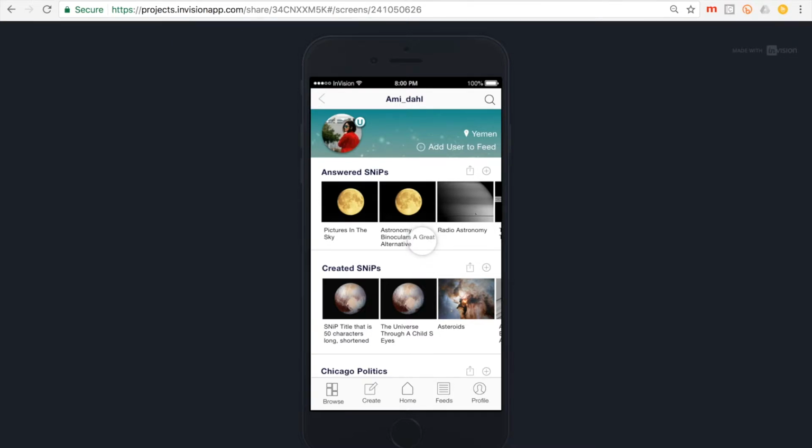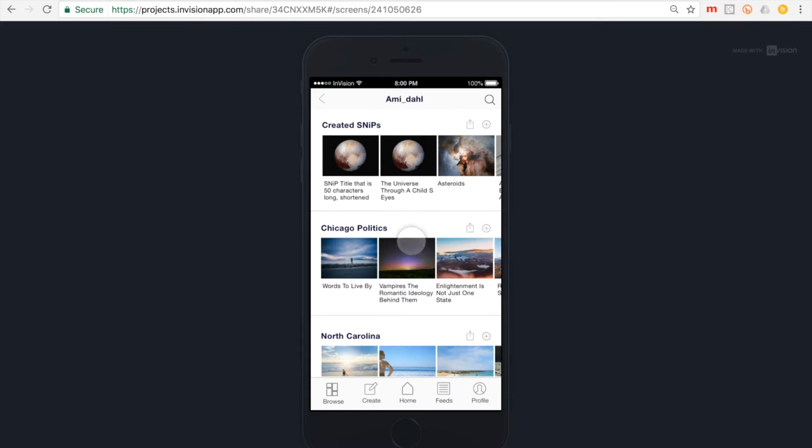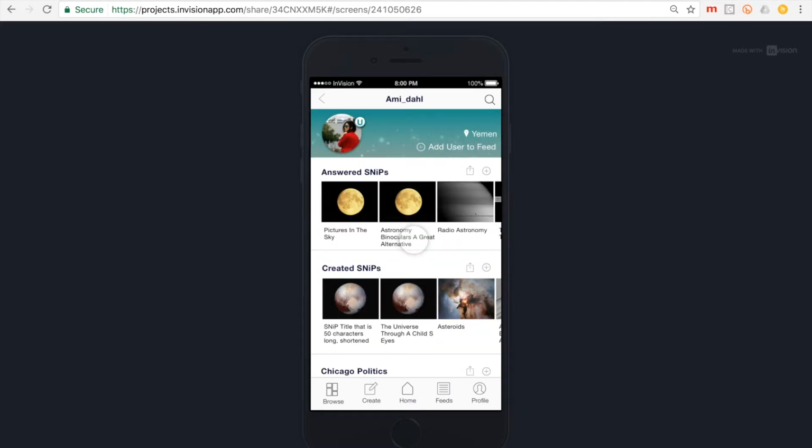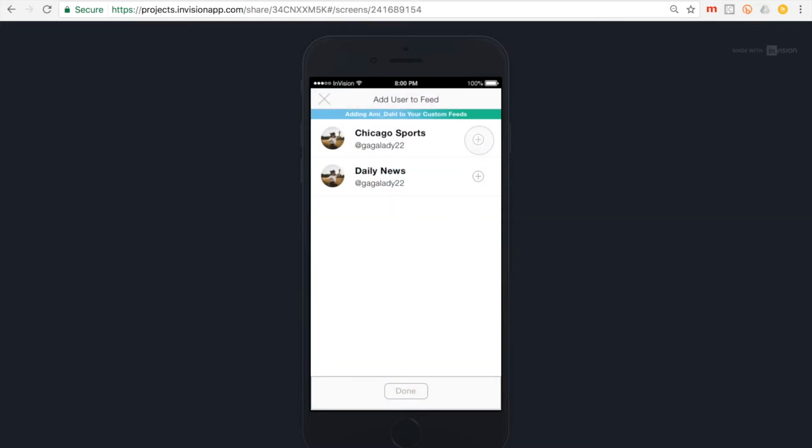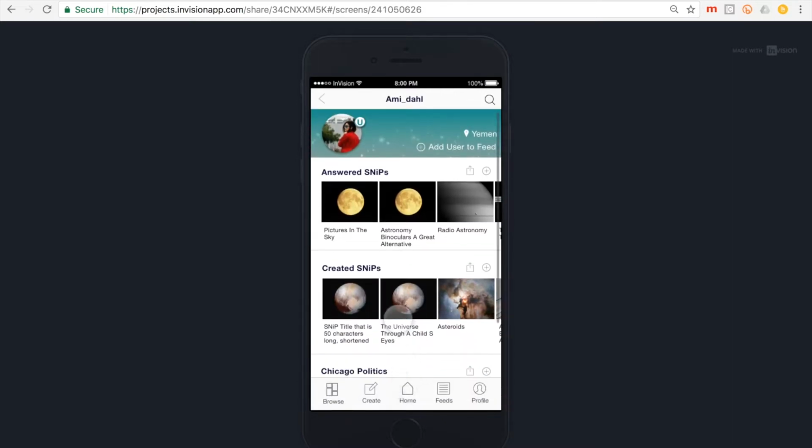There are 2 ways to add another user's content to my feeds. I can either add a user's posts or add a user's custom feeds. So let's say I am generally interested in what this user posts, the comments they give, and the questions they ask about sports. I want to then add this user to my custom sports feed. When I do so, anything this user posts that is tagged sports will automatically appear in my custom sports feed.